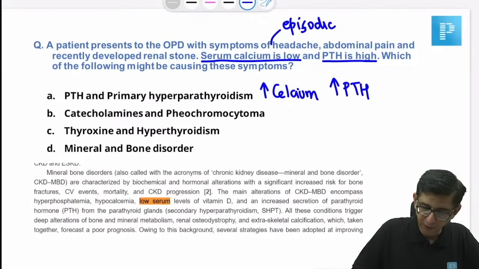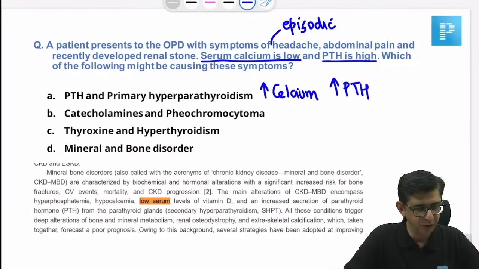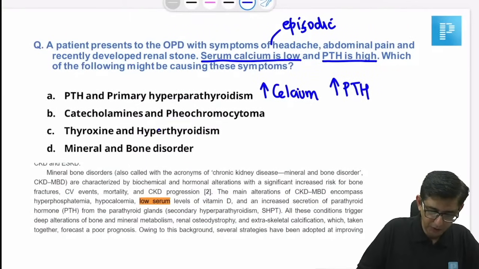So that's again a confounding factor, because episodic headache would make you think in terms of pheochromocytoma, but there was no mention of pheochromocytoma in the question, because there was no hypertension, no diaphoresis described. Okay, hypothyroidism. It's not hyper, it is hypo. Okay, got it, doctor.